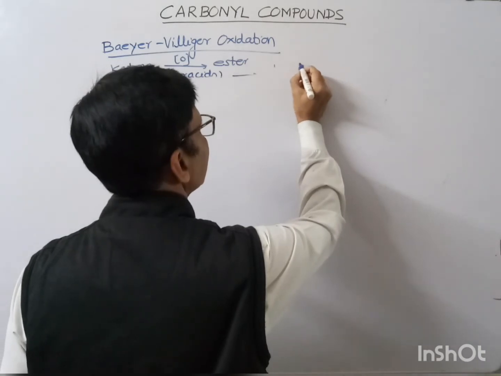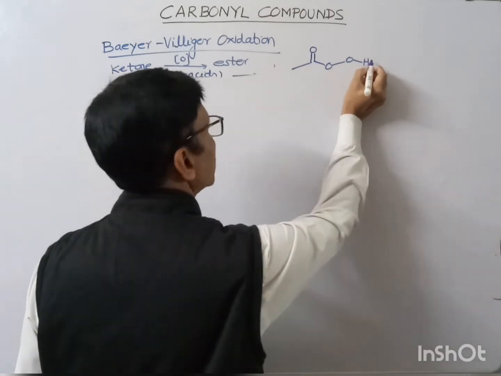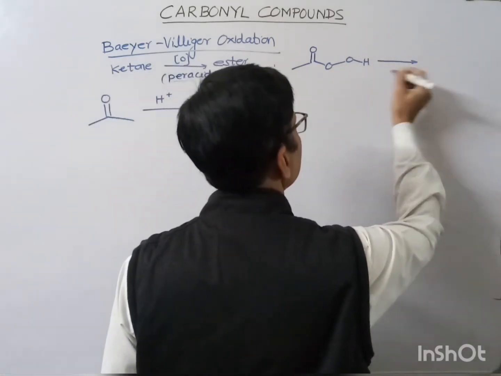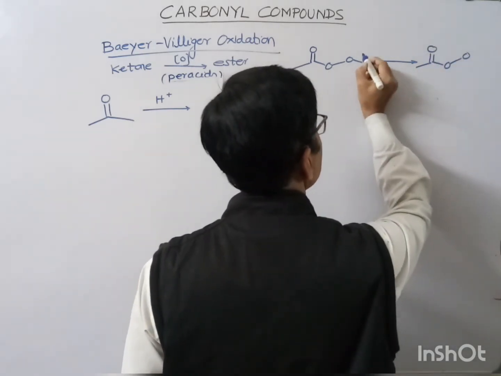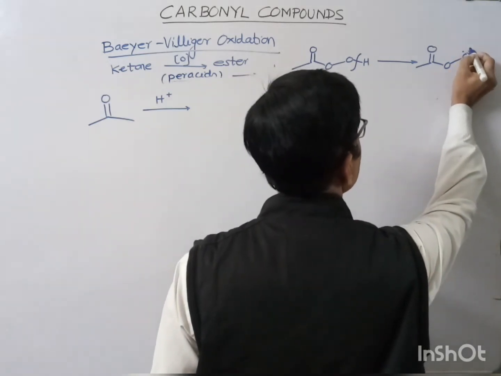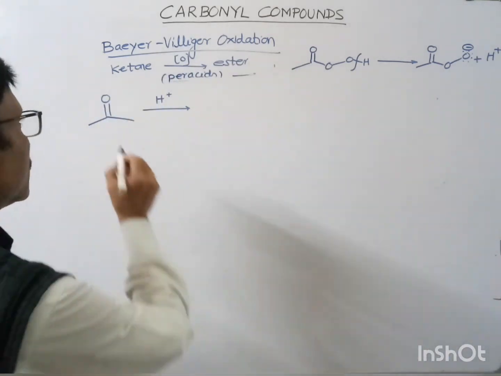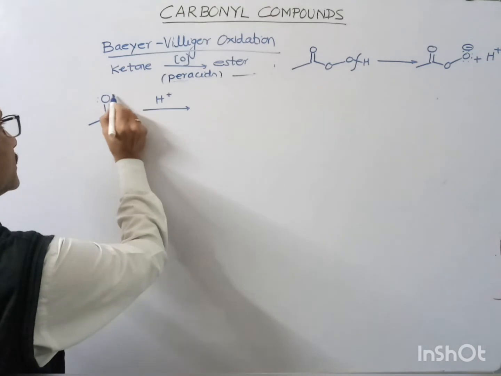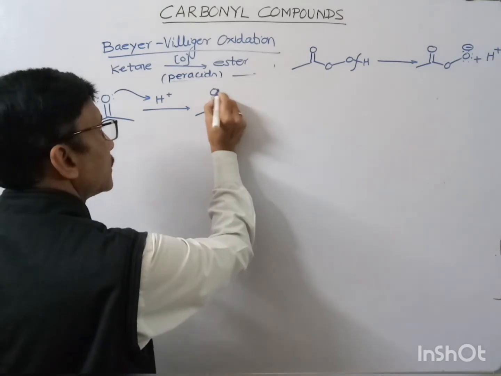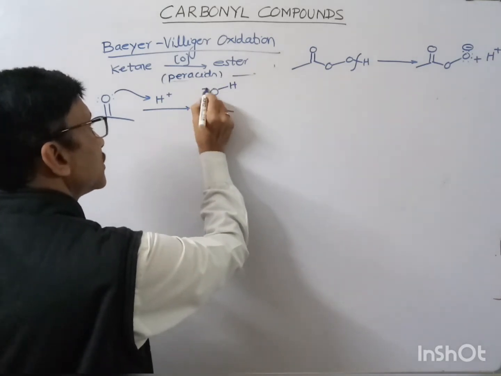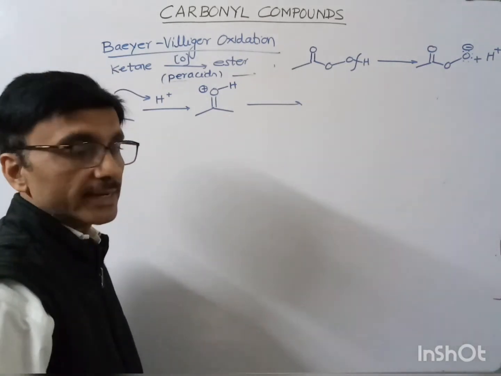Suppose this is our per acid, and this will ionize, and this can break and give you the minus charge over here and it will become plus. Now this H plus will help in protonation of this oxygen atom, and after this protonation a positive charge comes over here, and now this carbonyl carbon has become strongly electrophilic.